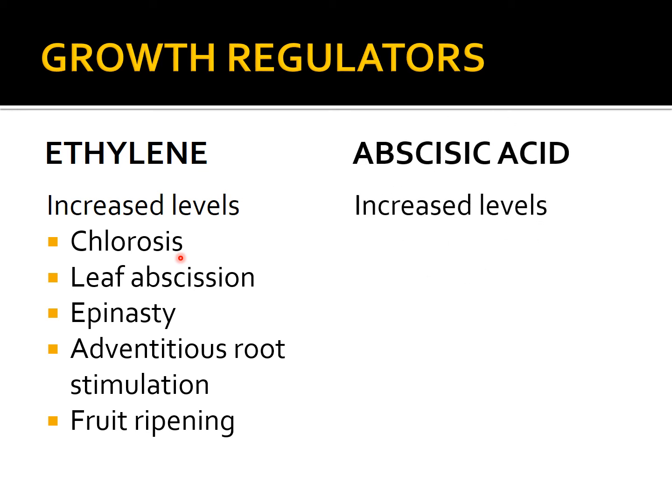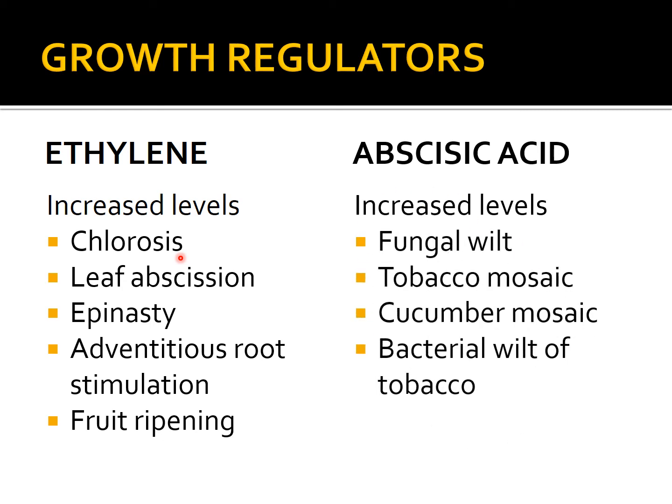The next growth regulator, the last growth regulator that we'll be studying, is abscisic acid. Now, abscisic acid is actually a growth inhibitor in the plants. So, it has been seen that there are some organisms which cause an increased level of abscisic acid in the diseased plant. And because it is a growth inhibitor, the increased concentration of abscisic acid by the pathogen leads to stunting of the growth of the plant. The organisms which cause higher concentrations of abscisic acid in the diseased plant are fungal wilt, mainly caused by verticillium.